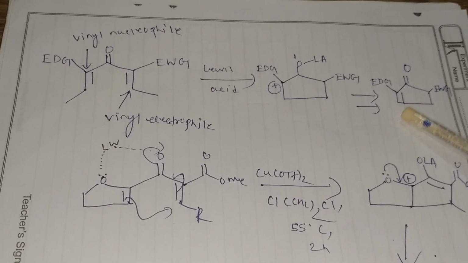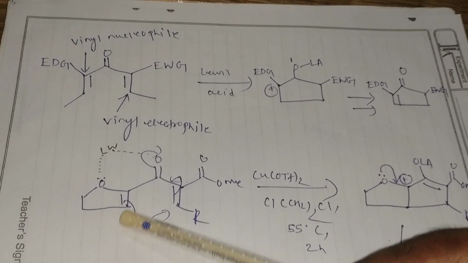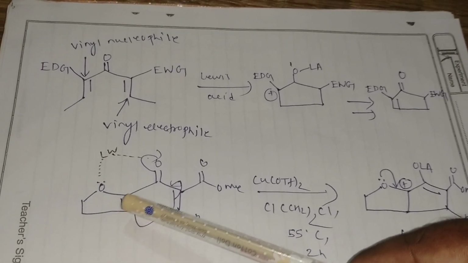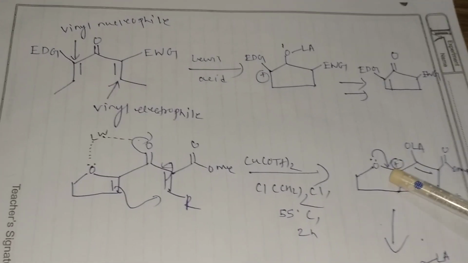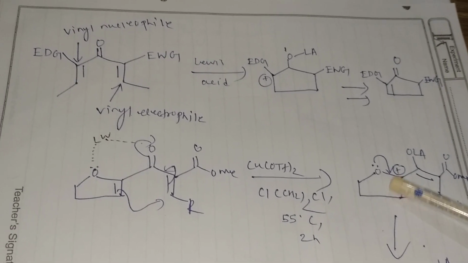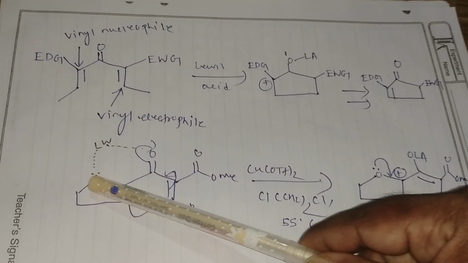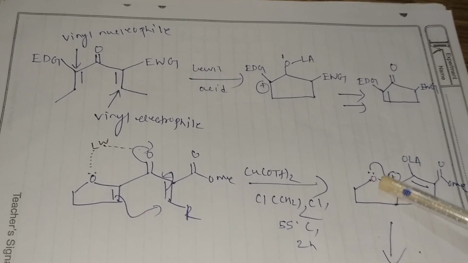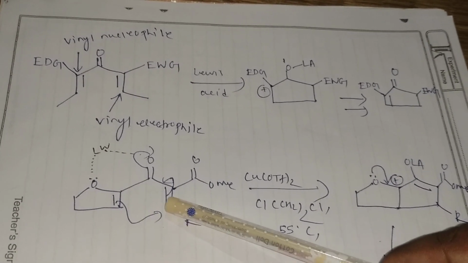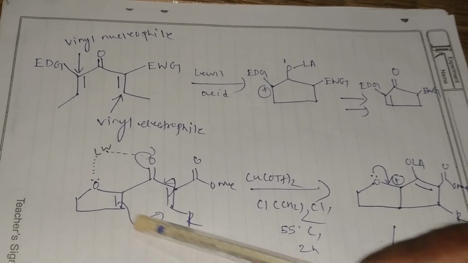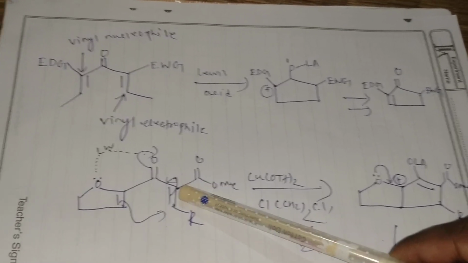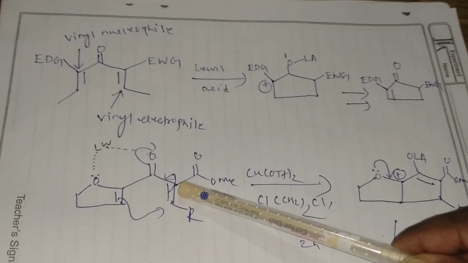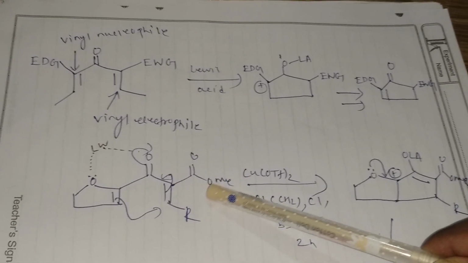So why does this usually take place? For the same reason: after the double bond is transferred, the positive charge will be formed. The positive charge will be stabilized by the nearer oxygen atom, due to resonance and its electron donating nature. But if the double bond shifts to the other side, the positive charge will form on this side, and then it will be destabilized by the electron withdrawing group COOMe.